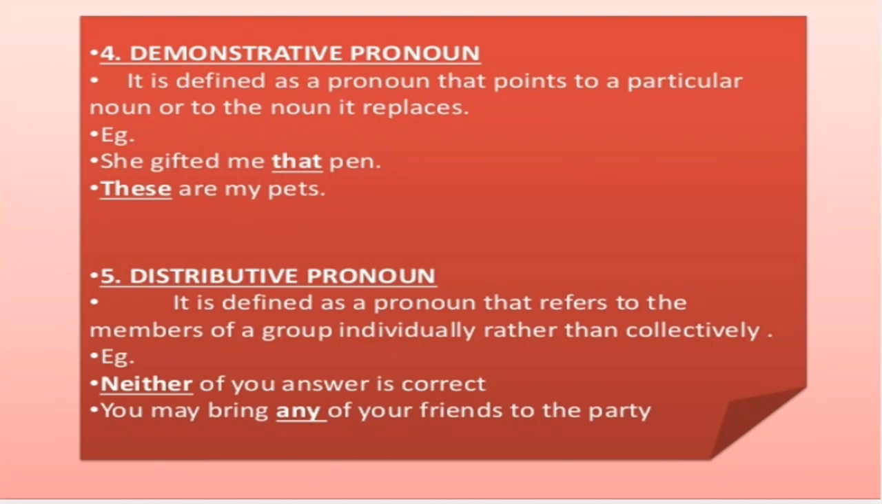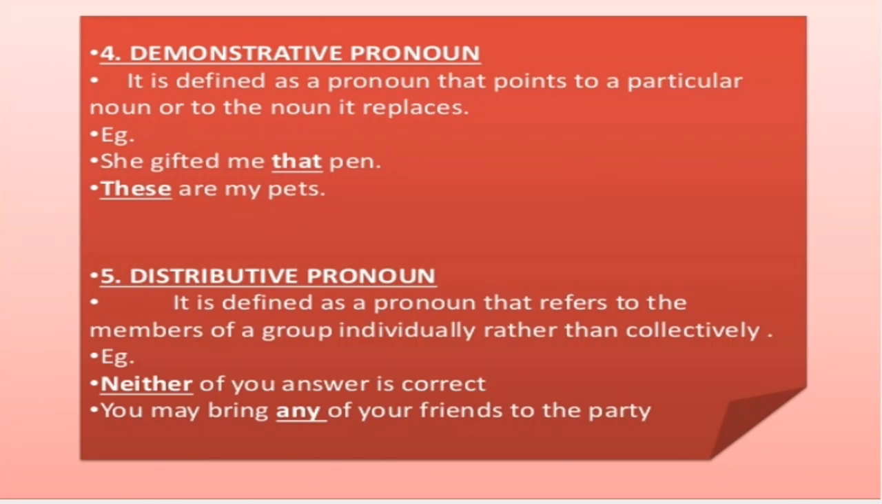Let us see demonstrative pronoun. Demonstrative pronoun points out a particular noun or the noun it replaces. She gifted me that pen. So I am pointing towards the pen. So this becomes the demonstrative pronoun. These are my pets. I am referring to the noun pets. I am replacing the noun pets and pointing towards that by using the pronoun these. So these are the demonstrative pronoun.